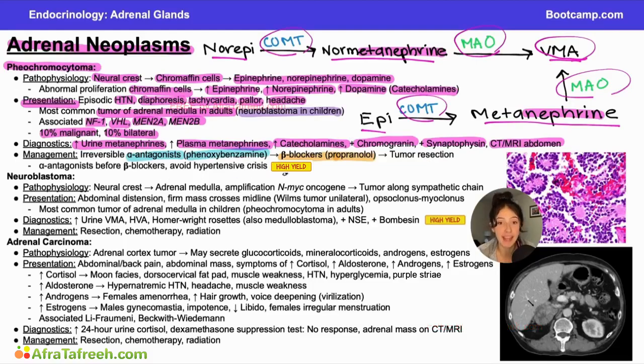Easy to remember that A comes before B, and pheochromocytoma should be treated with phenoxybenzamine. But what's the actual physiological significance of this? Well, it's all about blood pressure. We are trying to avoid hypertensive crisis.